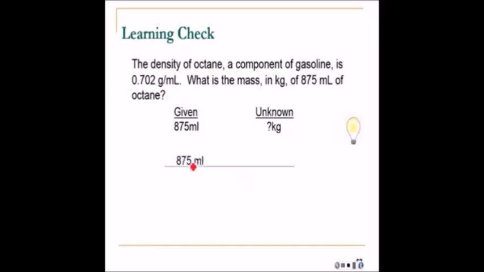So I'm going to take my 875 mLs. I'm going to multiply it by the density. See, milliliters will cancel. I would have grams for an answer. And then I'm going to multiply that by 1 kilogram over 1,000 grams. And I get my answer. 3 significant figures because of 3 significant figures.